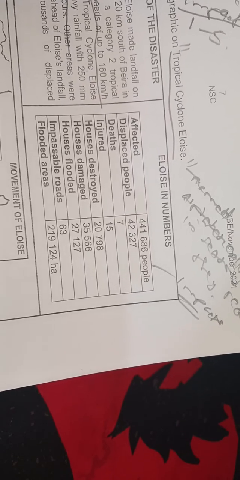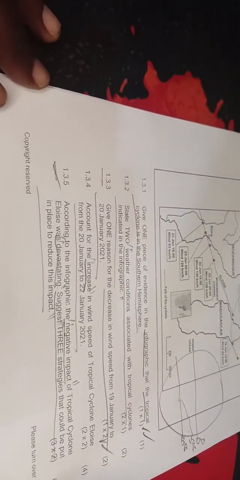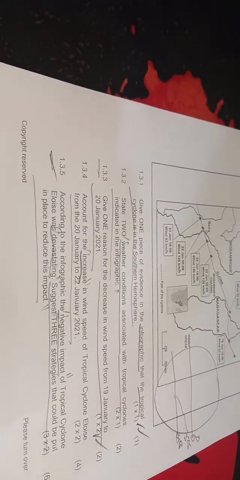That's what happened. Areas were flooded. So we are saying, what strategies can be put in place to reduce the impact? Please, when you are answering this question, take it as a paragraph question.